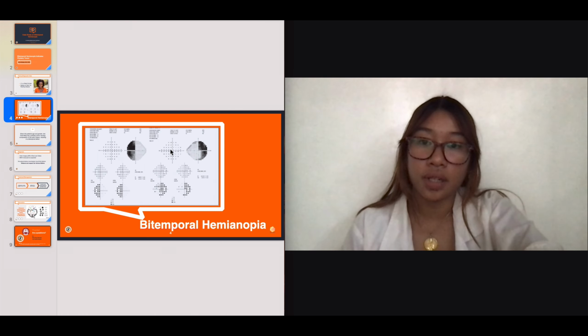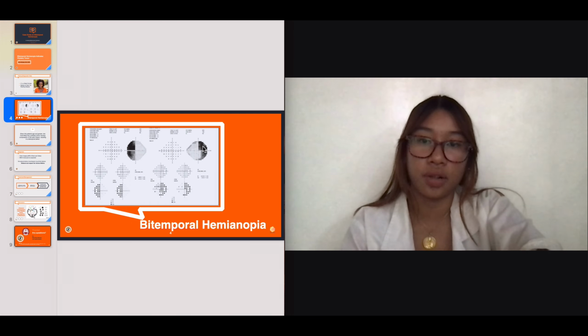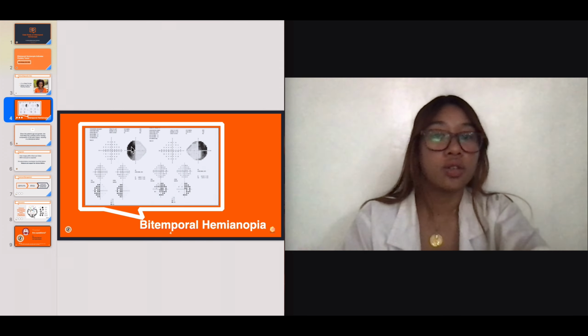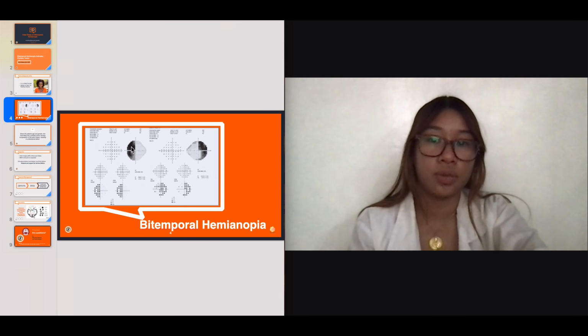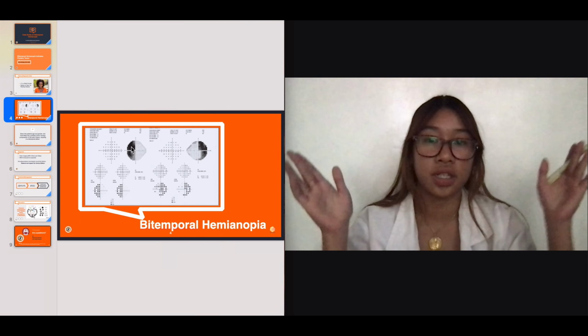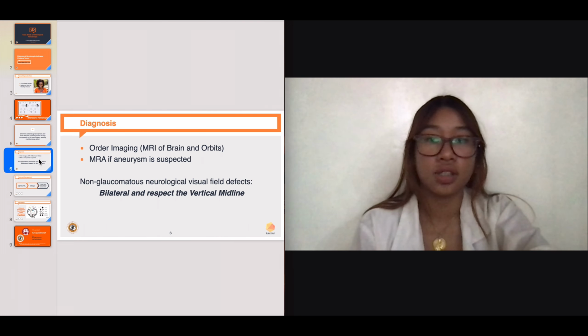As you can see, the patient's eyes are both affected, bilateral, because both suffered on the temporal side. This dark side is the temporal side of the patient. And this is due to a tumor that grew in the optic chiasm, which is responsible for the peripheral vision of the patient, or this side. Let's proceed to the diagnosis.